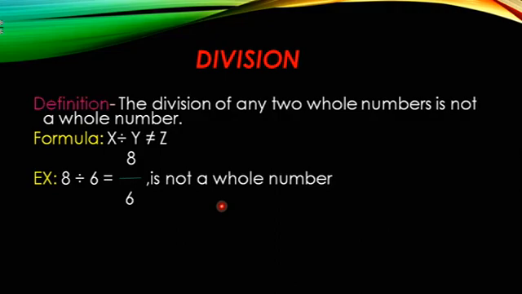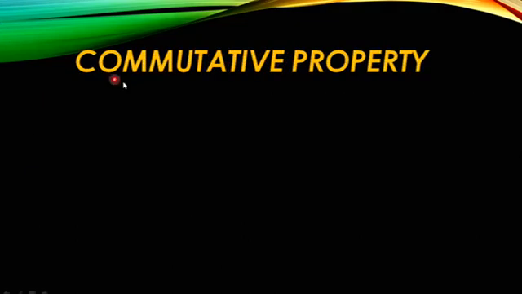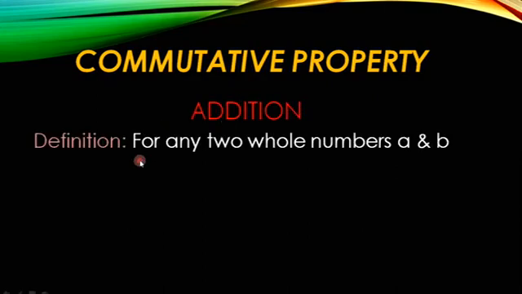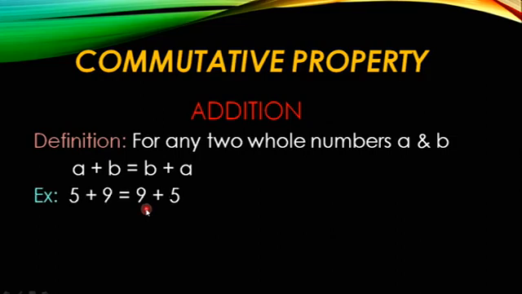Next, let us see the commutative property. The second one is commutative property. Let us see in commutative property, first one, addition. Definition: for any two whole numbers a and b, the formula is a plus b equals b plus a. Now let us see this with an example. I have taken a as 5 and b as 9. So 5 plus 9, if you add, gives us 14.